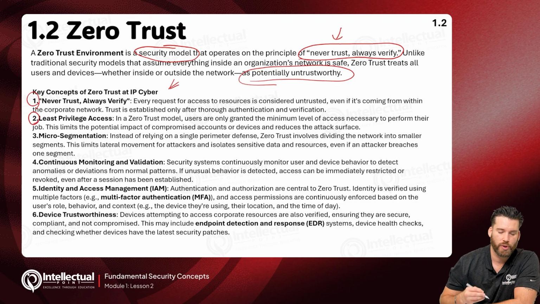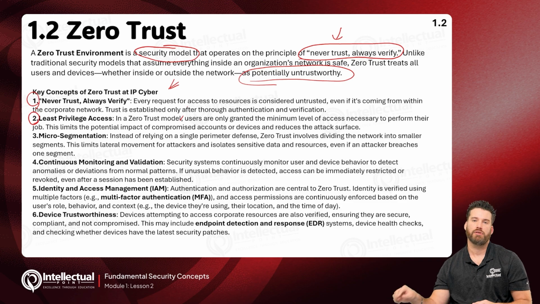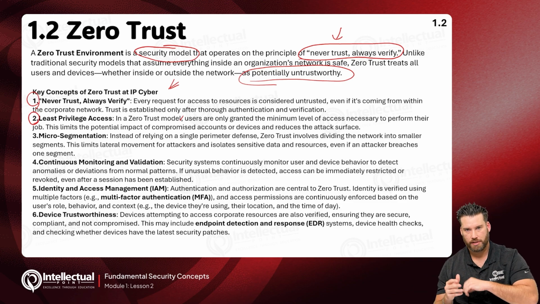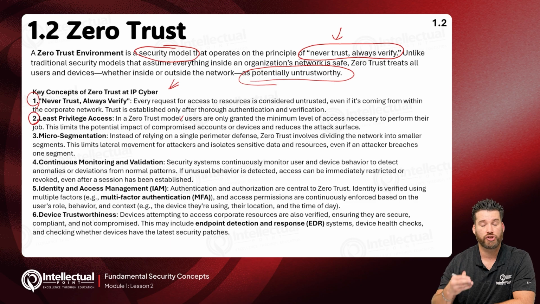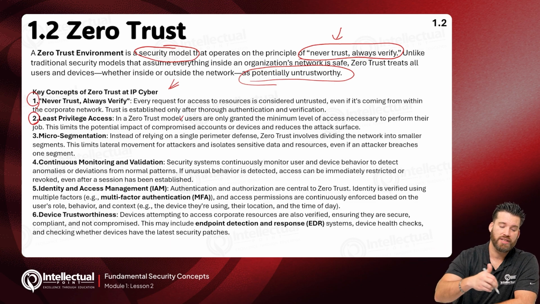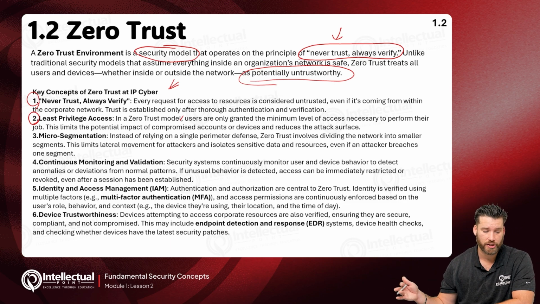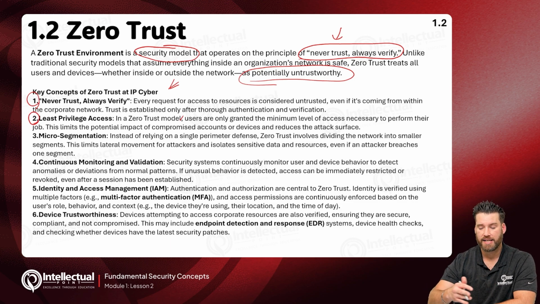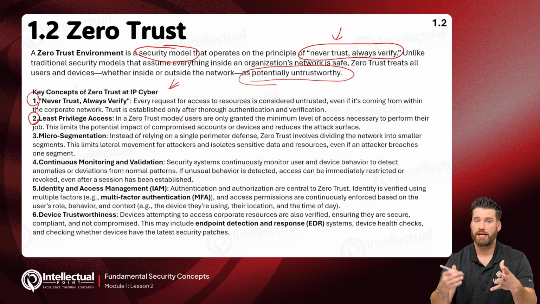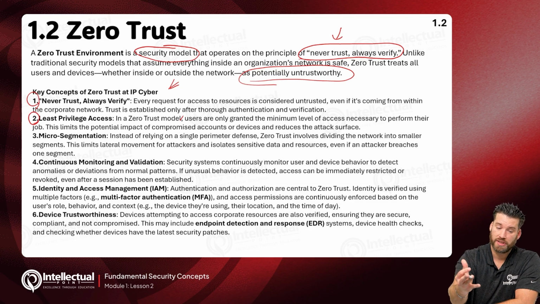Number two, least privilege access. In a Zero Trust model, users are only able to access the bare minimum of what they need in order to do their job. So if I get a cashier that comes in, they will only be given cashier accesses. They will never be given bagger accesses or manager accesses and so on, right? That is what that means. That's what least privilege is. It's assigning employees the minimum acceptable accesses in order for them to conduct their job. No more. So a Zero Trust will have least privilege in it as well.